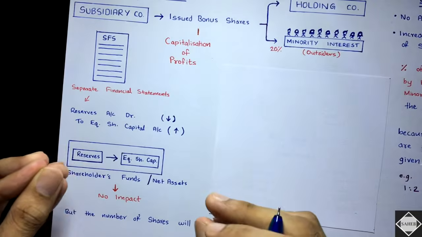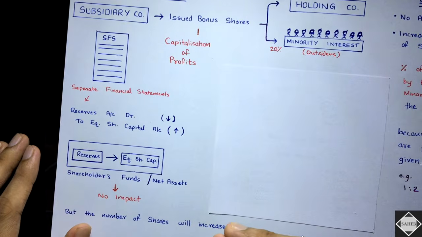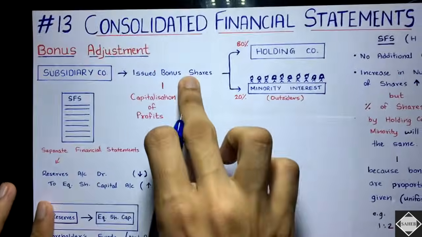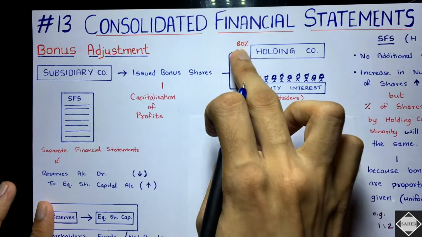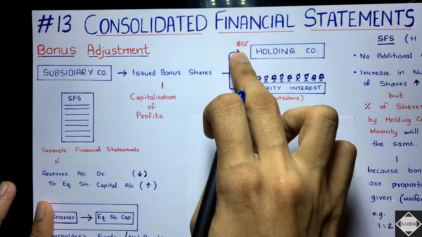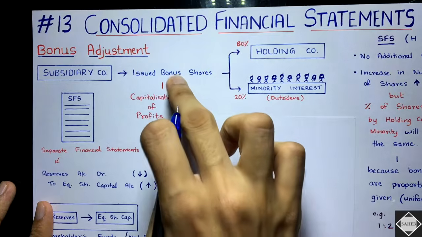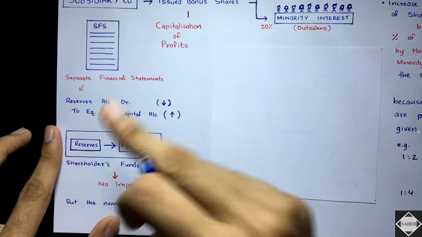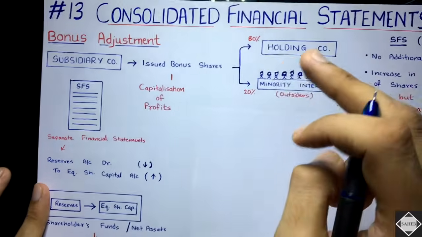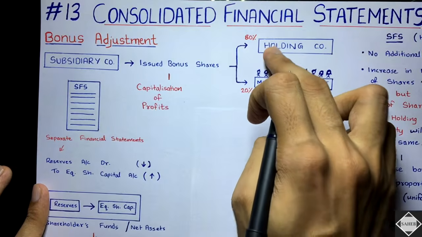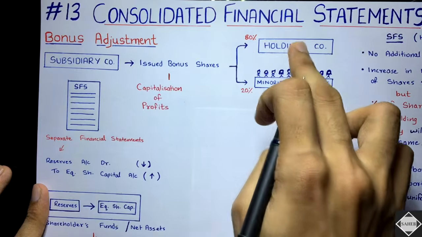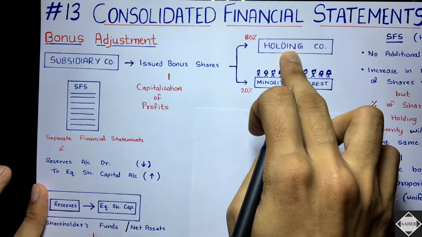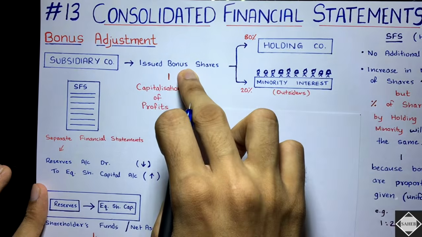Only reserves are converted into equity share capital. You cannot say actually it's free of cost. No, in the beginning they had to pay to get that 80% stake, isn't it? Yes, so the cost of bonus shares is included in that beginning cost only. Is that clear? They are getting the bonus shares only because they have that 80% stake. Otherwise the holding company wouldn't get the bonus shares. You cannot say that bonus shares are free.